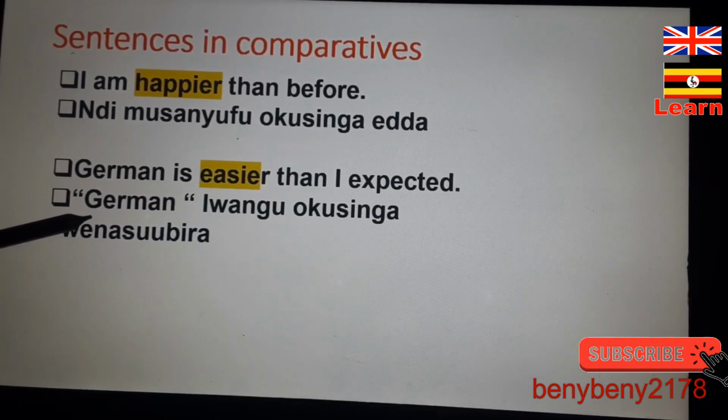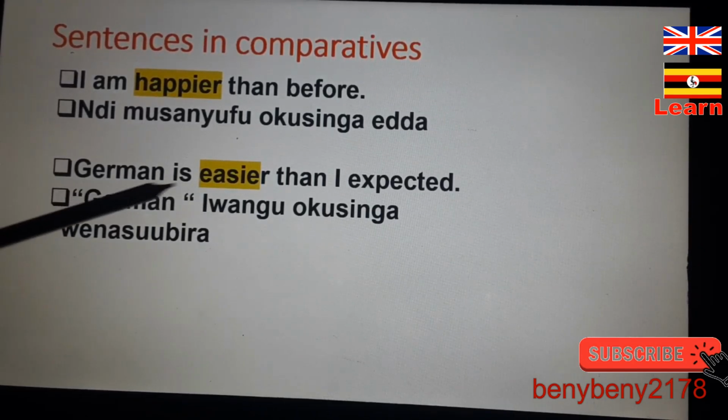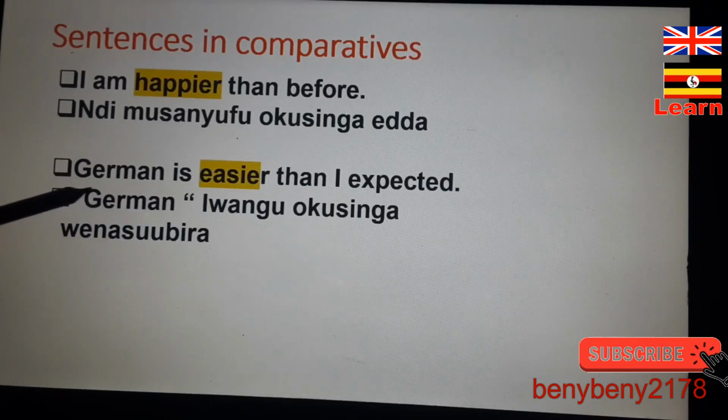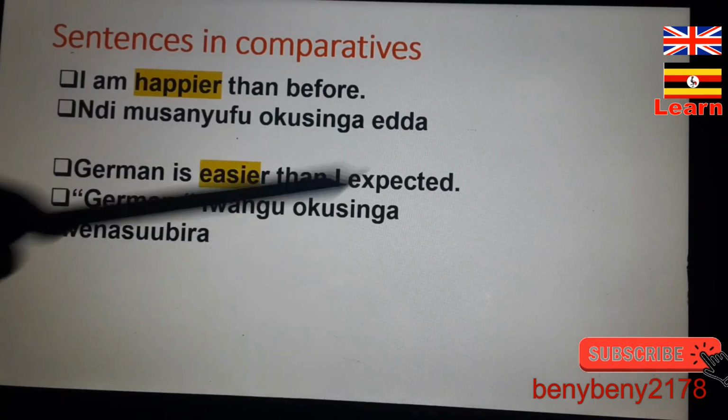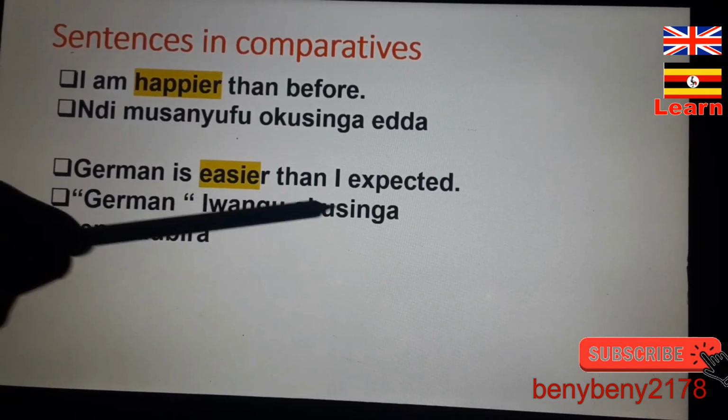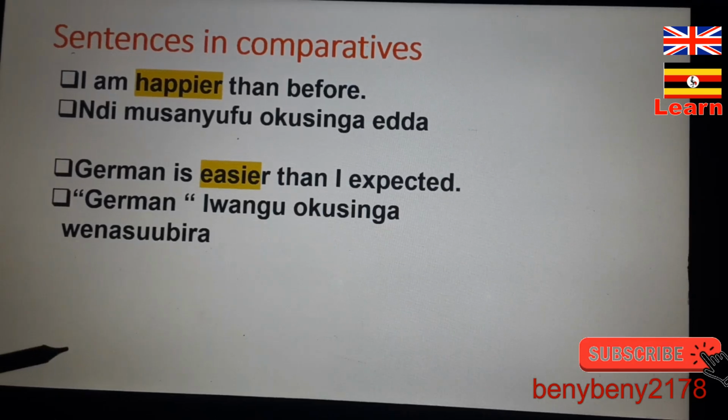So once you are embedding another word from either language, we are going to use quotation marks. So German, lwangu okusinga wenasuubira. Is that okay?